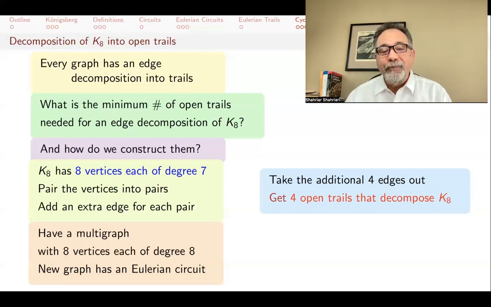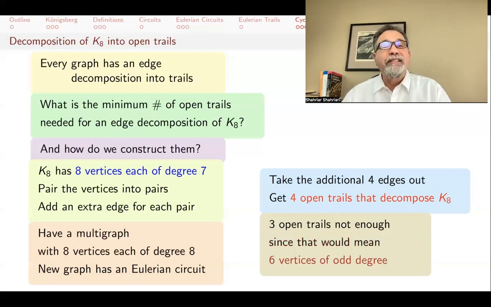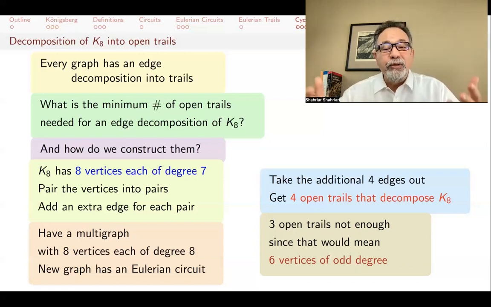This is nice. Now, you can't do it with 3, because if you could, then that would mean that you have 6 vertices of odd degree. If all the edges were on these 3 trails, these 3 trails started from someplace and ended someplace, those would have odd degrees, and there would be 6 of them, but we have 8 such vertices.